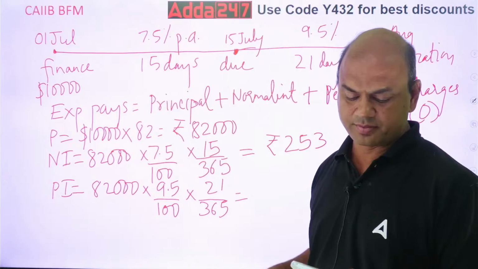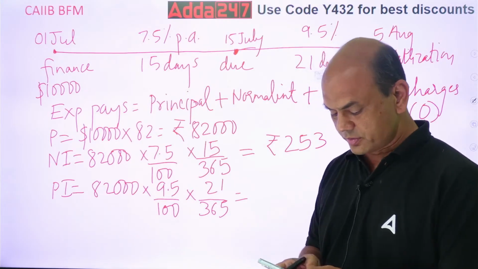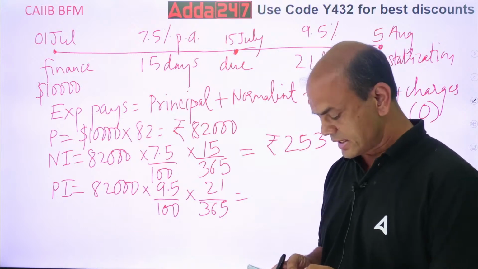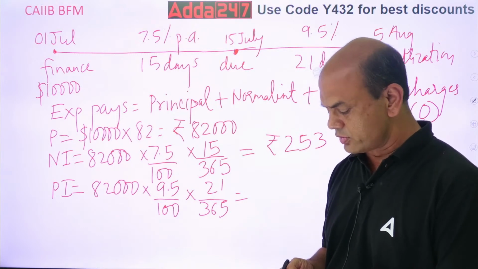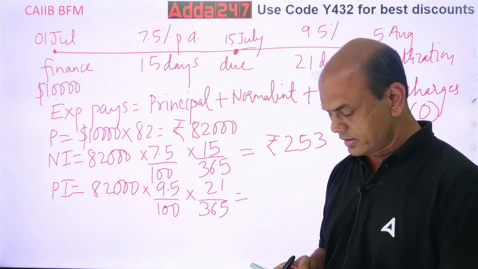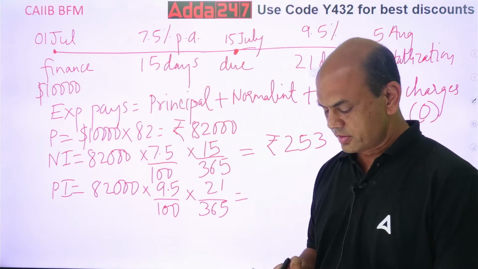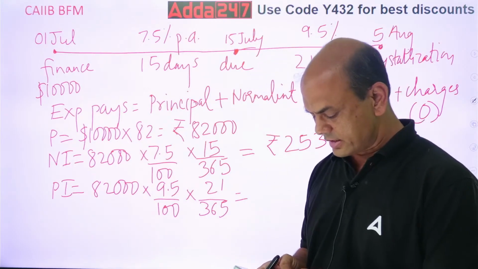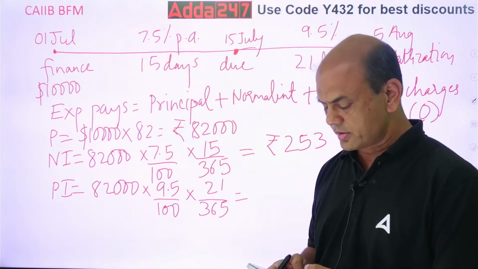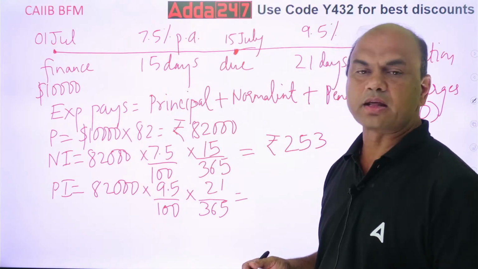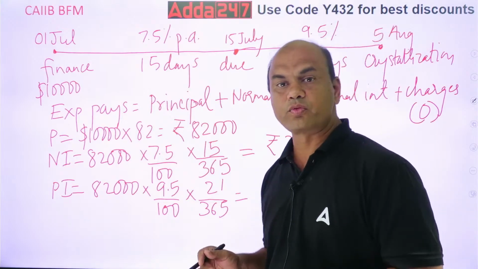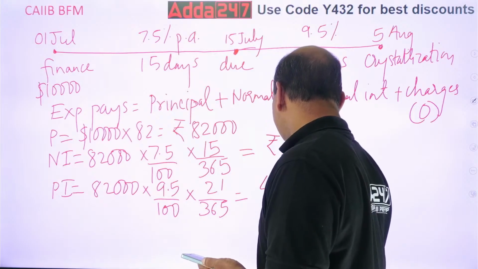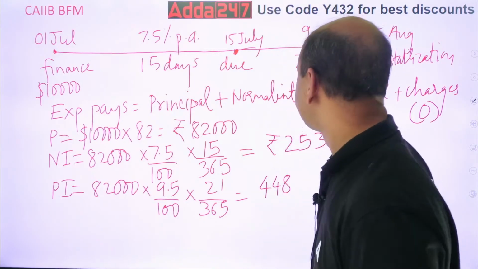Do it everyone. So 82,000 into 9.5 into 21 divided by 365 and 00. So the answer is 448. Are you getting this? 448 point something. So leave that point.